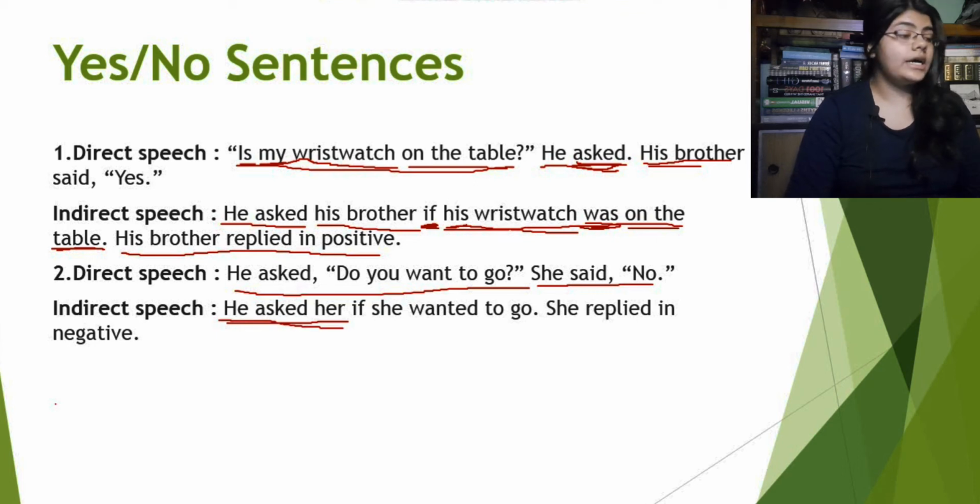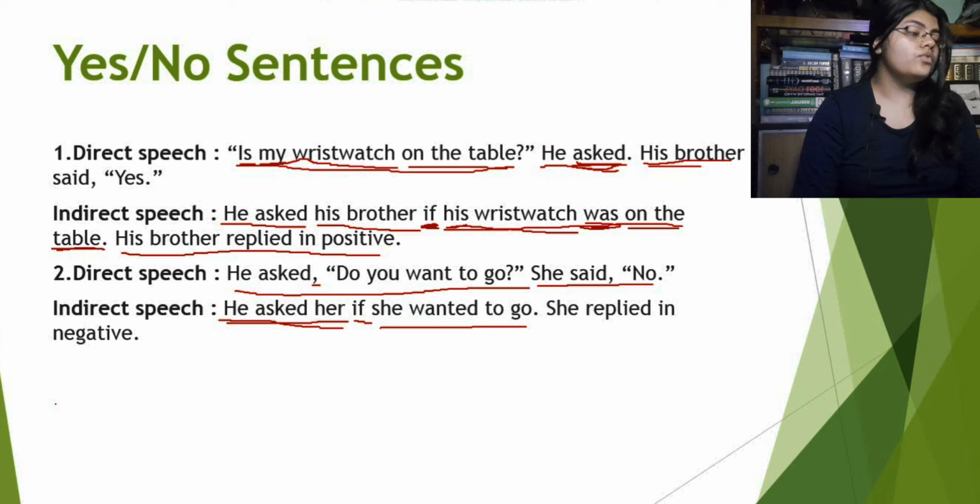Now, because again, there is no question word or interrogative word or WH word in the reported speech, instead of the comma, we will use the word if. Do you want to go will be, she wanted to go. Why? Because the assertive sentence for this question sentence will be, you want to go. But we can't use you want to go because here he is asking the question to her, right?